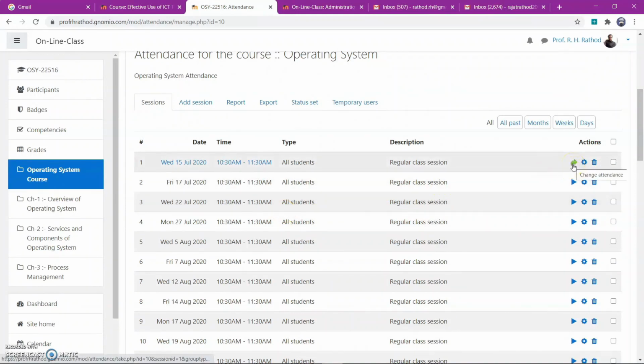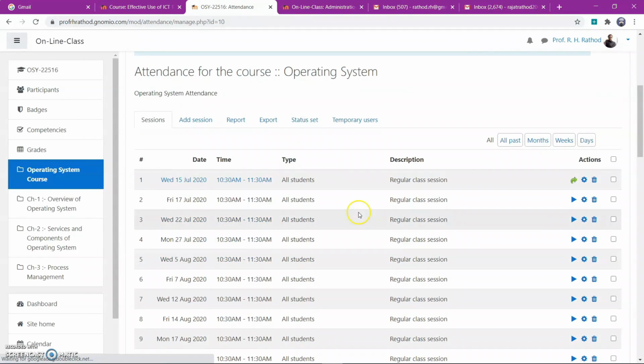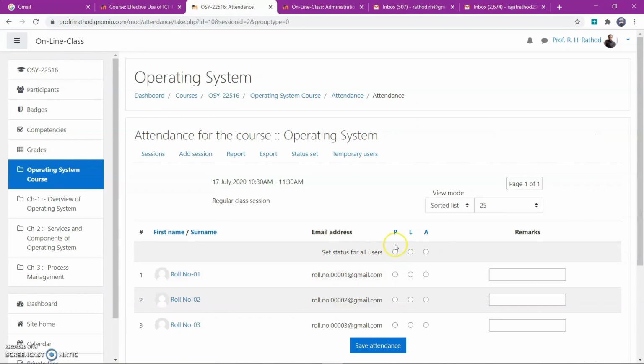Okay, if you want to change the attendance, then you can click here and make some changes. You can put the remark also. Save. On 17 Friday, you can take attendance like this.